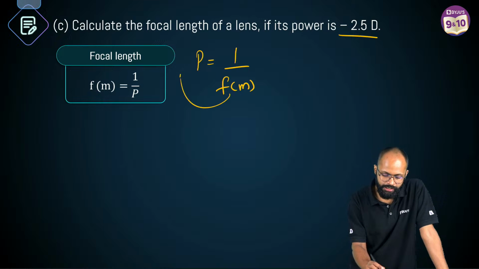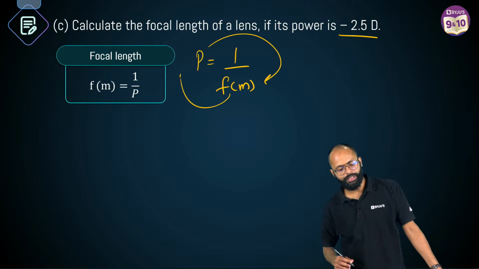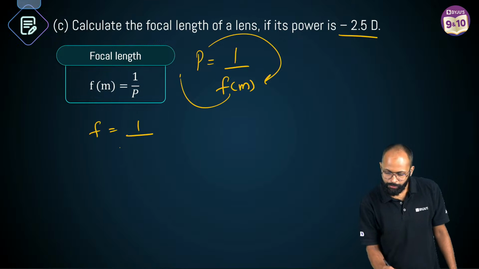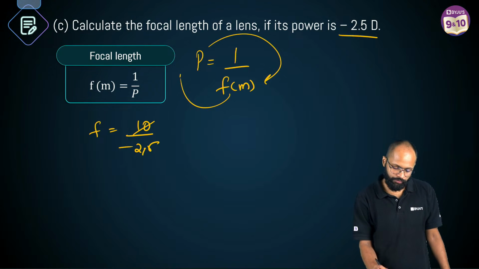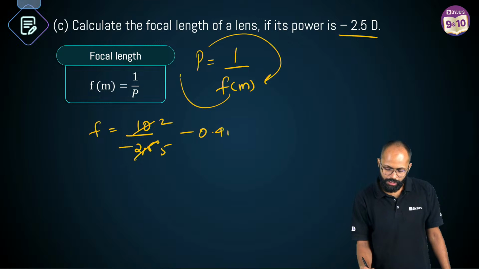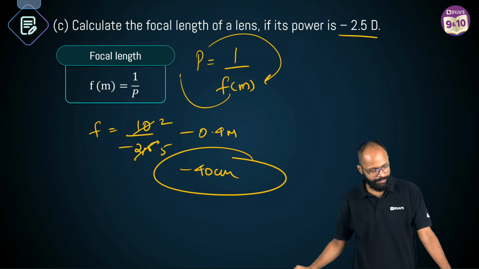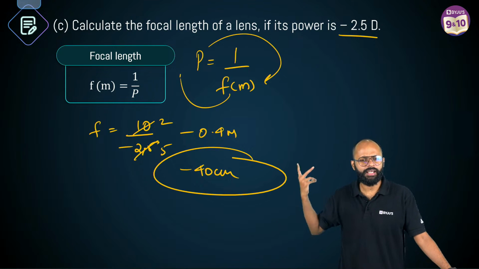तो कुछ नहीं किया, interchange तो किया, right? So focal length in meter is equal to 1 upon power. So focal length is equal to 1 upon minus 2.5, means 10 upon 25. What are you getting? Minus 0.4 meters. In centimeters, multiply by 100, minus 40 centimeters. This is your focal length. Easy, very easy, correct है ना?